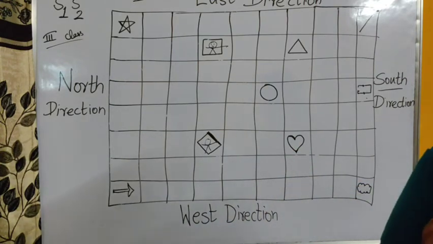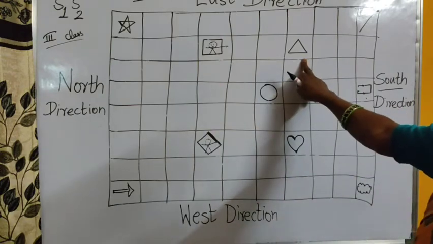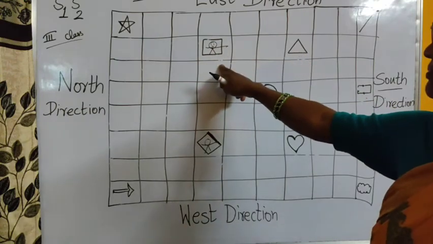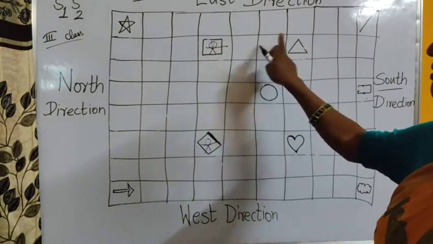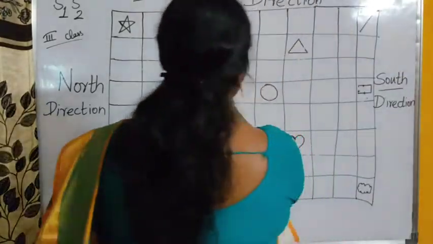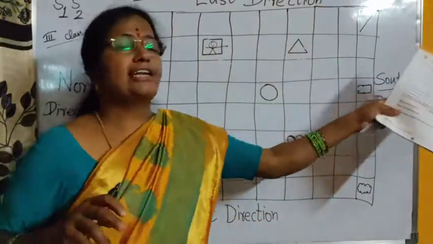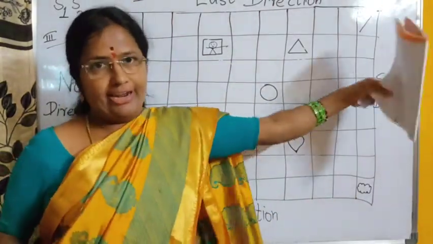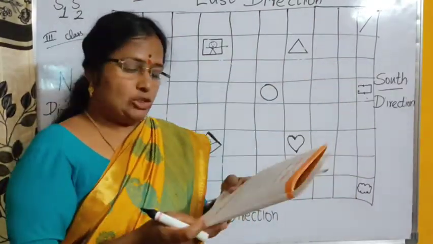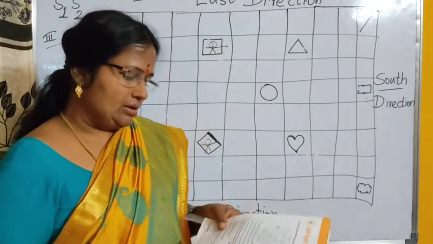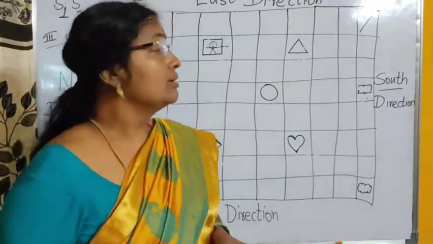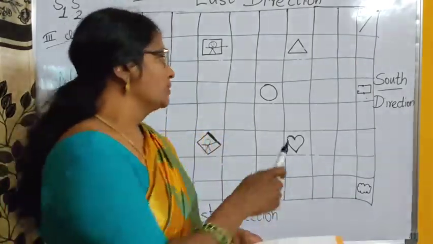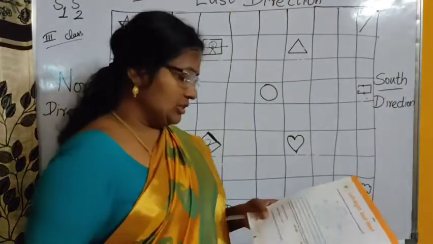Then the next one is direction of triangle from square. What is the direction here? From the square, which direction? Is it left direction or right direction? From the square, it is the left direction. Okay, this is your left hand, so you can write left there. And the fixed direction? Which direction? It is the south. Once again, south.